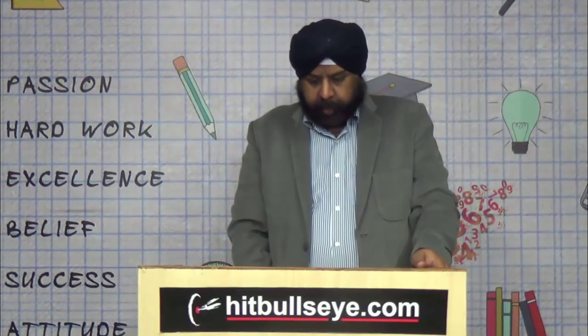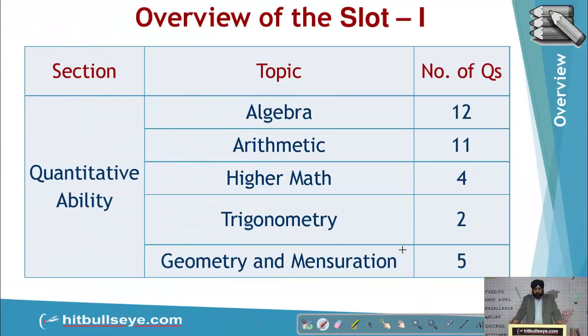Let us discuss slot 1. In slot 1, there were questions on algebra, arithmetic, higher maths, trigonometry, geometry and mensuration. You can say almost all the topics of mathematics were covered in this section. The questions were easy to moderate in level. In arithmetic, there were questions on profit and loss, percentage, average, time speed distance and alligation mixture. A few questions on ratios were also there. The questions on arithmetic were simple, like the question on ratio was very simple.